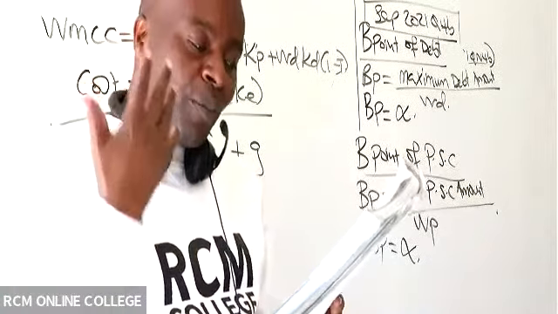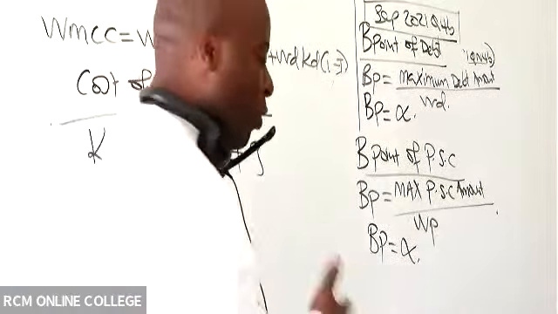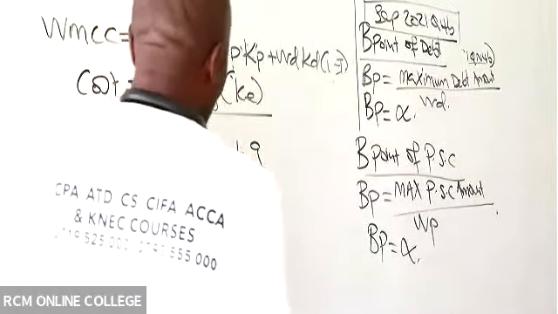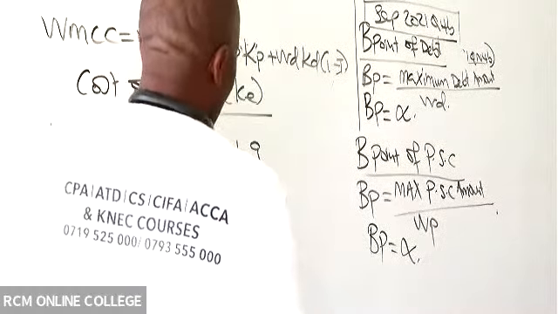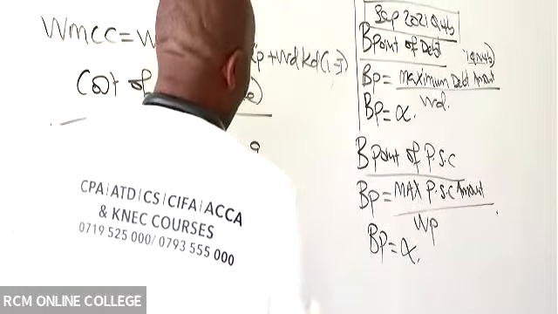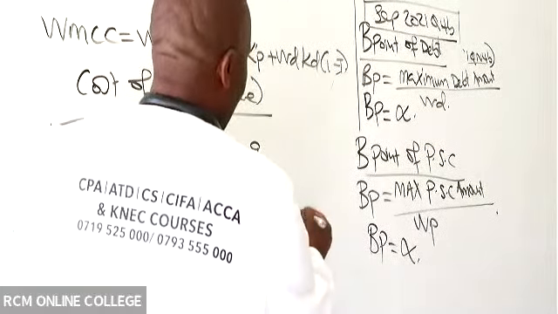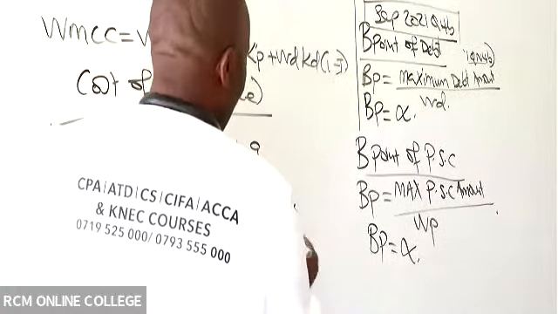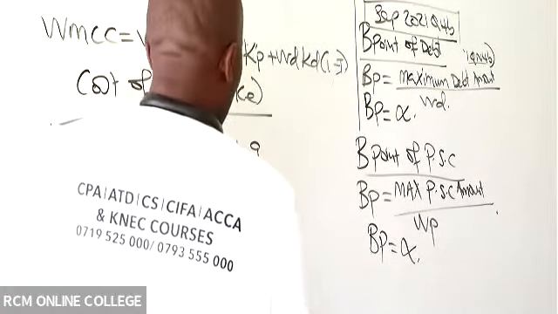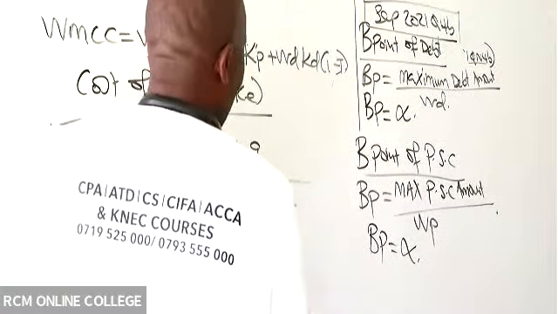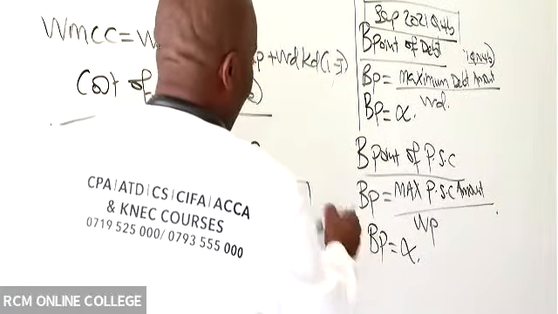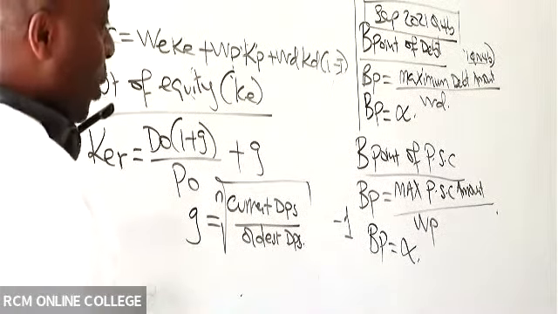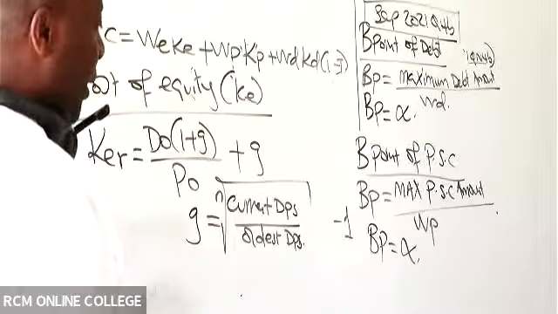Growth rate, students shall compute growth rate. There are 2 ways of computing growth rate, and I'll be able to show them to you right now. The first method is where we say growth rate equals current DPS over oldest DPS, and then you take the nth root. Then you say minus what here, somebody? Minus 1 like that. So this is a very powerful formula for getting growth rate.